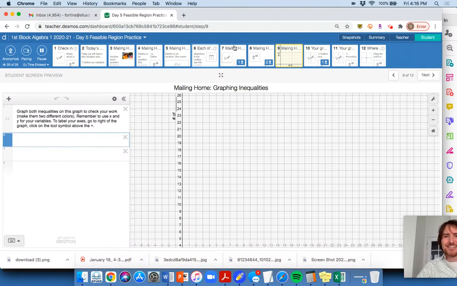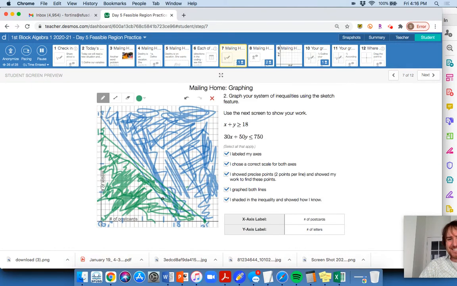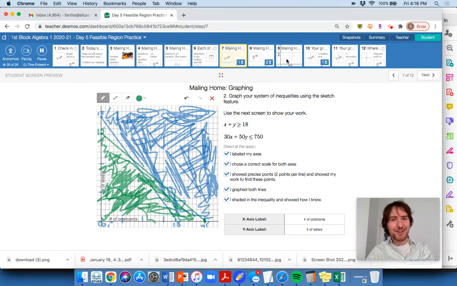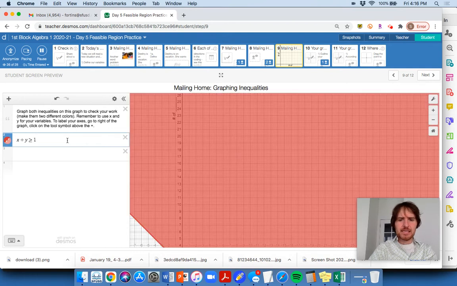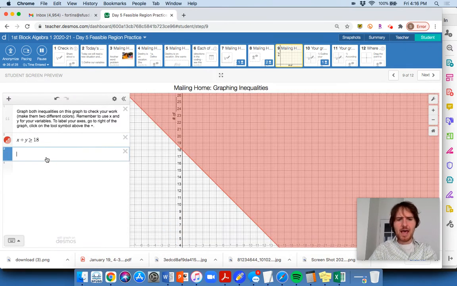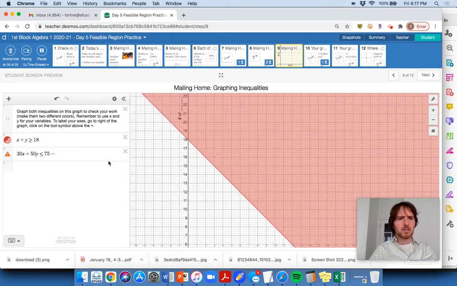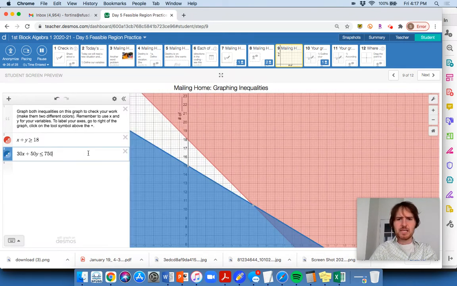So now we're taking this super messy thing, which maybe you can see the feasible region in there. Maybe you can see it right here, but it's easier to see if you have a tool that will do this for you. So let's do this here. x plus y is greater than or equal to 18. And here we have 30x plus 50y is less than or equal to 750. And there we go. What the heck? Nope, 750. And there we go.